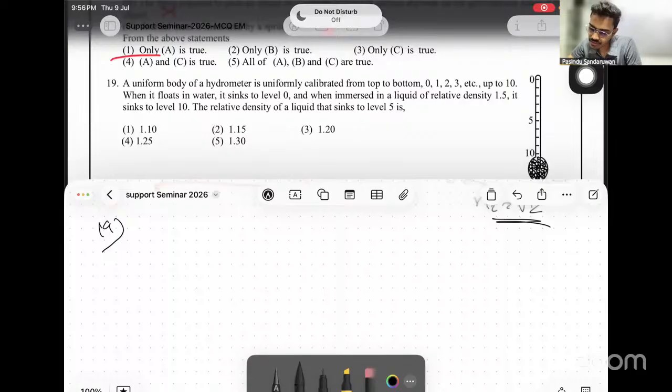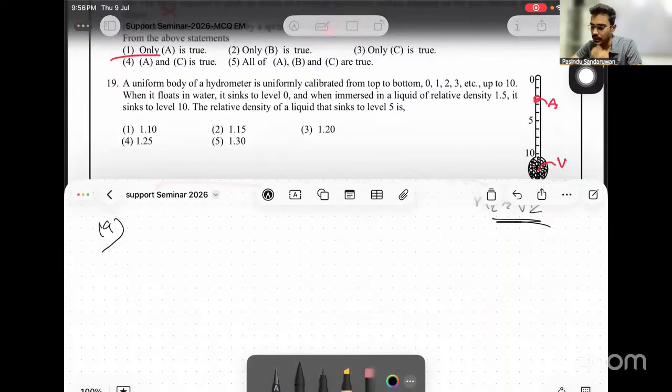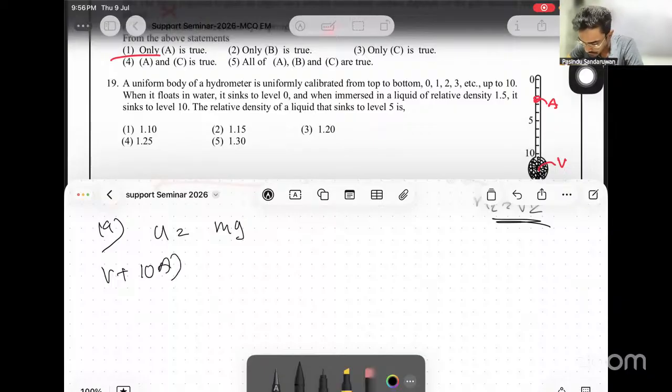A uniform hydrometer is uniformly calibrated from top to bottom as 0 to 10. When it floats in water, it sinks to level 0. Then let's consider the volume of this part as V and the area of this part as A. Now, if volume and area are known, we know when it floats, U equals mg. Initially, when it floats in water, U is V rho g. Now, the volume is V plus 10A, since this height is 10. So V plus 10A, rho w, g equals m g. This is one of the equations.